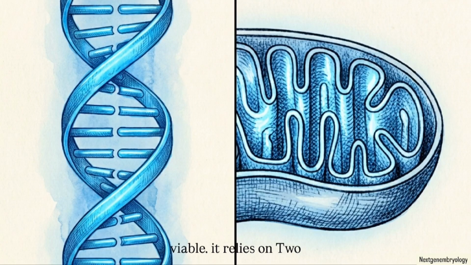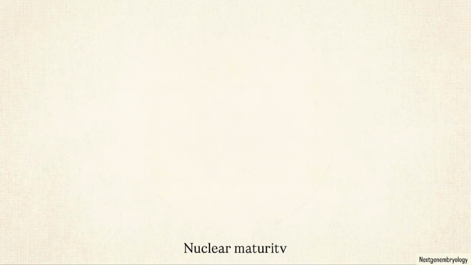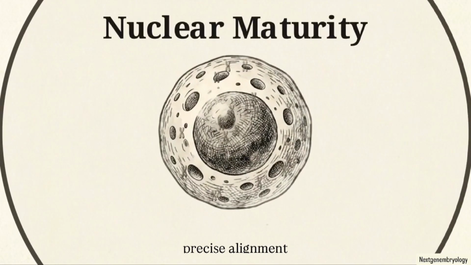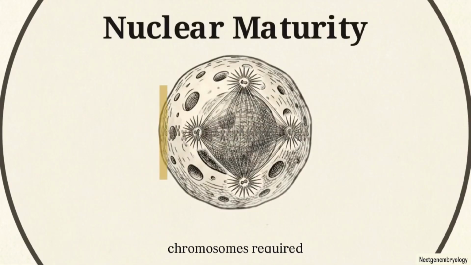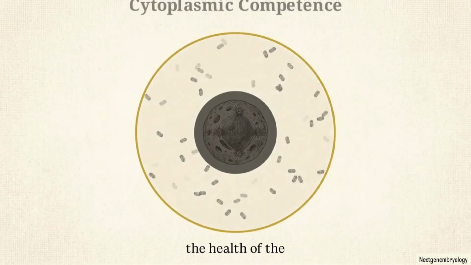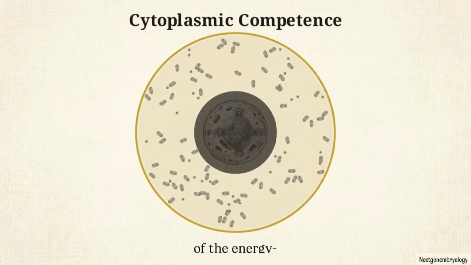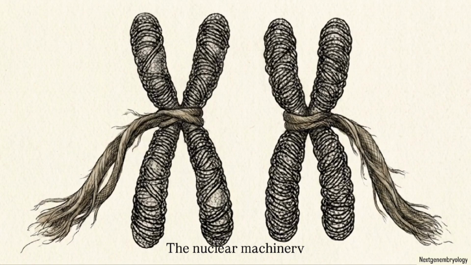For an egg to be viable, it relies on two entirely distinct biological systems, executing their roles perfectly in tandem. Nuclear maturity describes the precise alignment and segregation of the 23 chromosomes required for genomic integrity. Cytoplasmic competence measures the health of the organelles and the density of the energy-producing mitochondrial network surrounding the nucleus. The nuclear machinery is entirely energy-dependent. If the cytoplasmic power supply fails, the physical force to separate chromosomes is lost, resulting in chromosomal error.